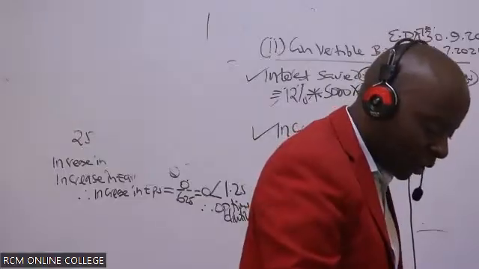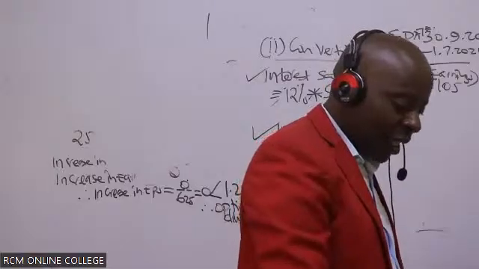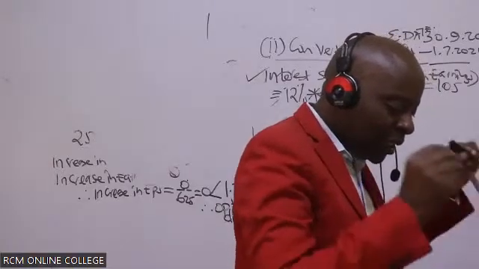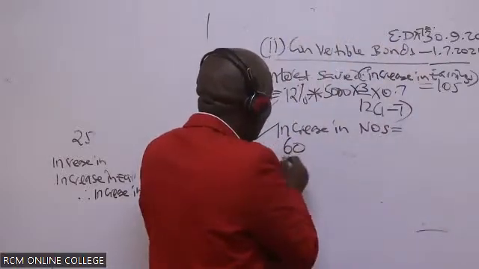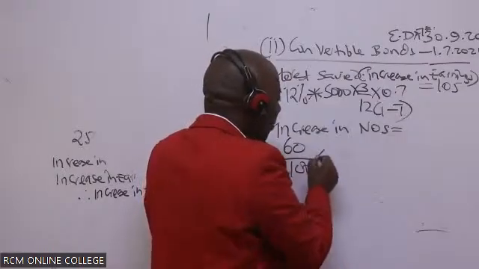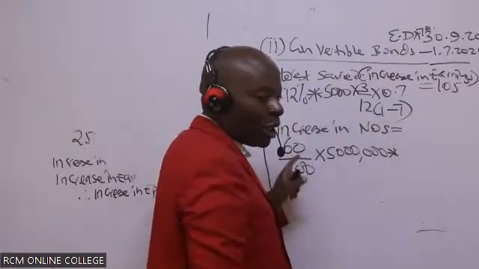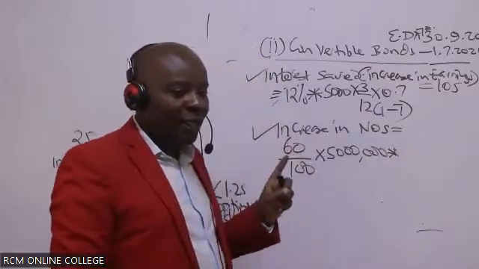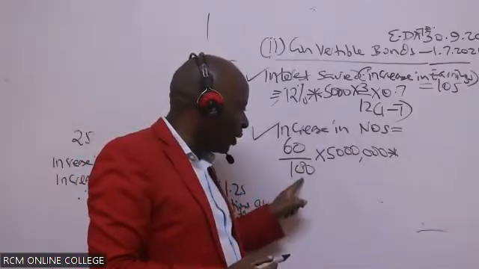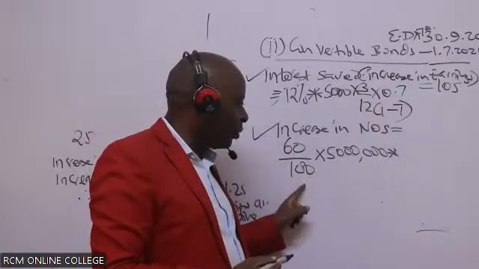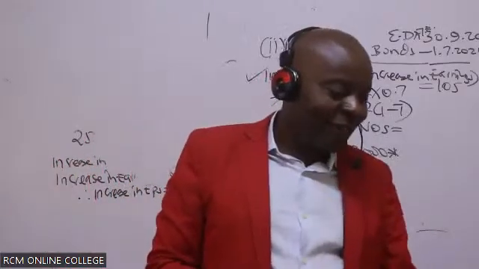They have given us the way of exchanging. They have told us the bond is convertible into ordinary shares at the holder's option on the basis of 60 shares per 100 bond. And our bond value in total is 5 million. Remember, it is 60 over 100 bond, times the total, 5 million, times something that so many guys will forget.